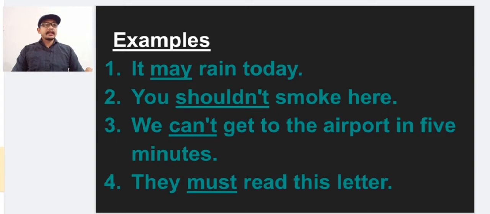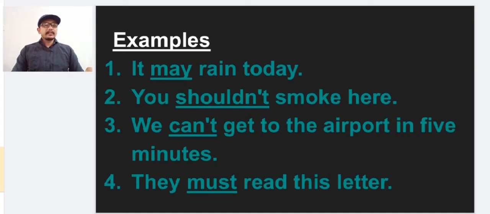You shouldn't smoke here. Shouldn't is another type of modal verb, used here as a negative, and it just tells a command. You shouldn't smoke here. We can't get to the airport in 5 minutes. Here can't is also negative and another type of modal verb. It gives the meaning of impossible. We can't get to the airport in 5 minutes.